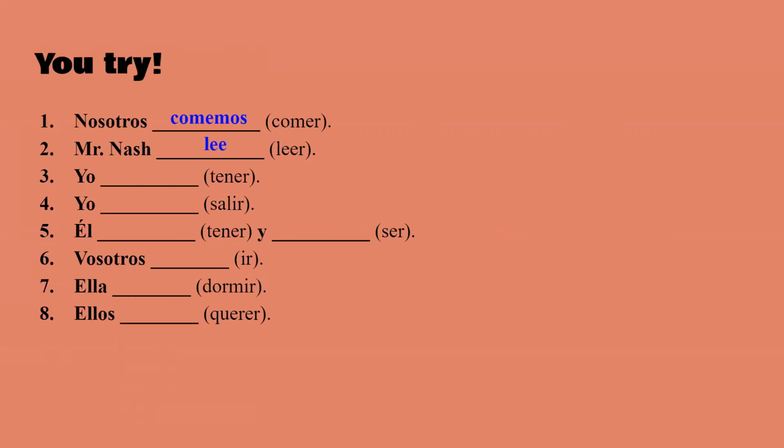Yo tengo, I have. Yo salgo, those are irregular yos. Él tiene y él es. Vosotros vais. Ella duerme, that's stem changing. Ellos quieren. So, like I said, that's IE, not just E, or not just I.